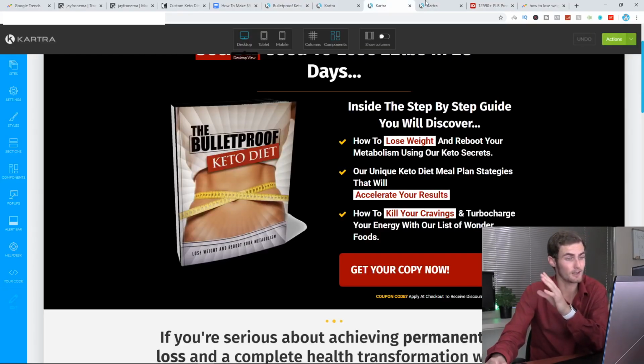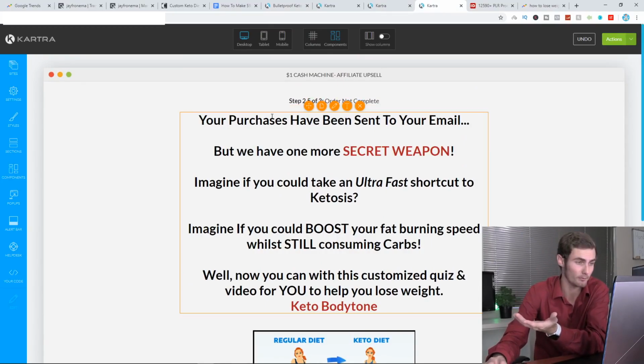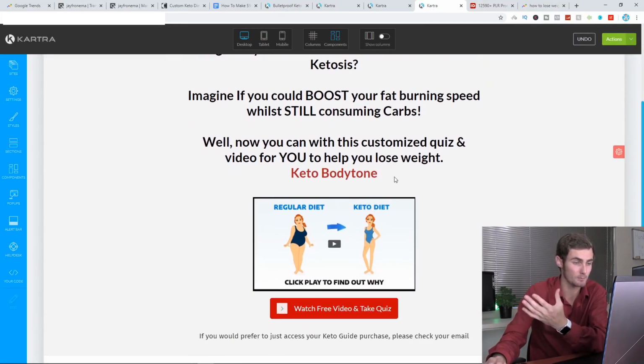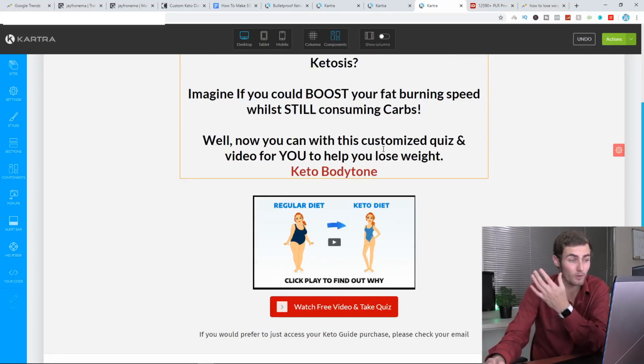Once that's done, it's going to take them to a page that looks like this. You can see step 2.5 out of 3. Your purchases have been sent to your email, but we have one more secret weapon. Imagine if you could take an ultra fast shortcut to ketosis, and imagine if you could boost your fat burning speed. So this is basically an upsell to that affiliate product. And you'll see, well, now you can with this customized quiz and video for you to help you lose weight.